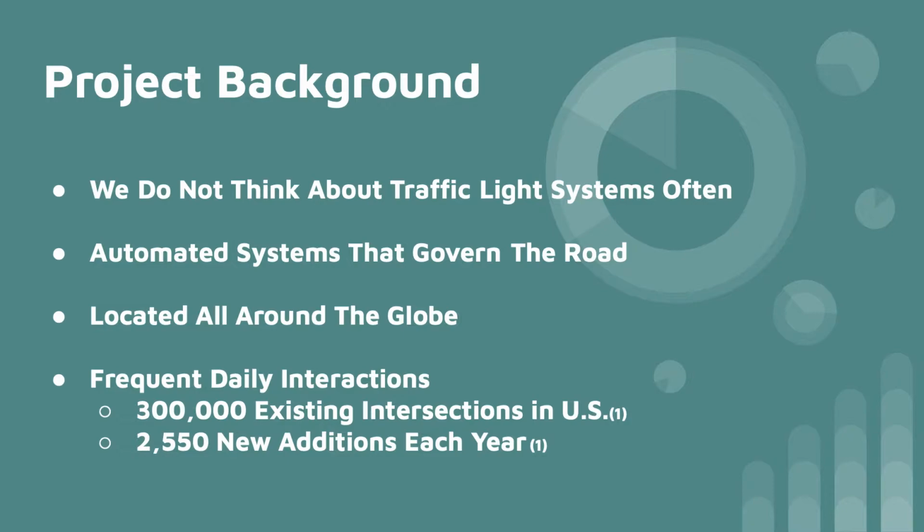It is just an automated system that we obey to stay safe. With over 300,000 existing intersections in the United States alone, and approximately 2,550 new additions each year, we need to ensure that these systems work and adhere to the correct traffic sequence. A malfunction on any aspect of the traffic system could mean the difference between life or death, so my motivation was to create a DFA that validates these sequences and provides feedback to those necessary to keep the systems working properly.